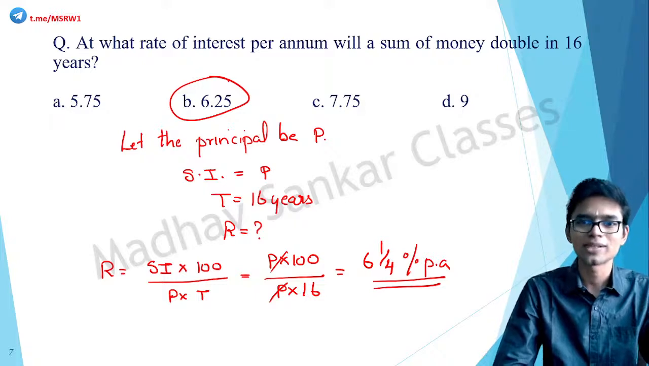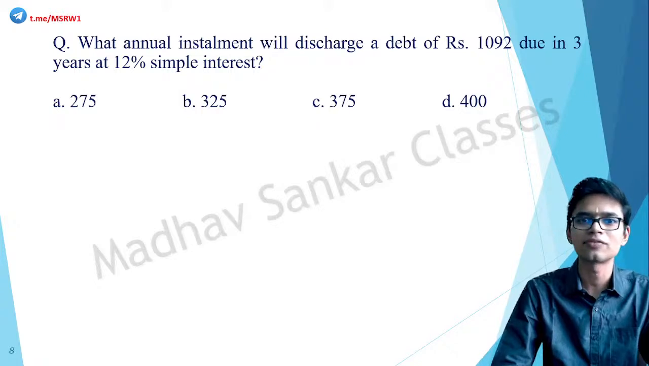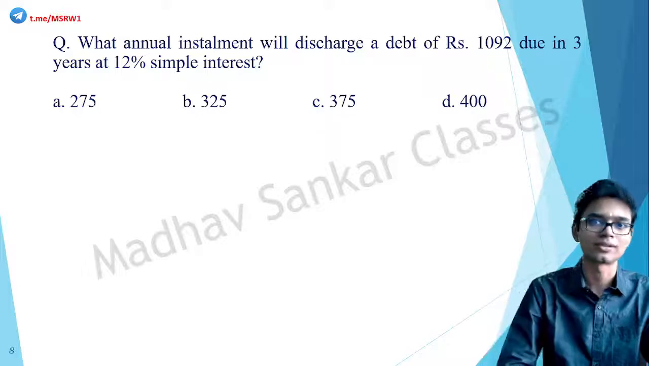So these are the kinds of questions that are asked. It's nothing more than these. Very simple, very direct kind of questions. You should be able to get it very quickly. One more question, last one from simple interest. After that, we will look into compound interest, which is slightly more difficult than this.